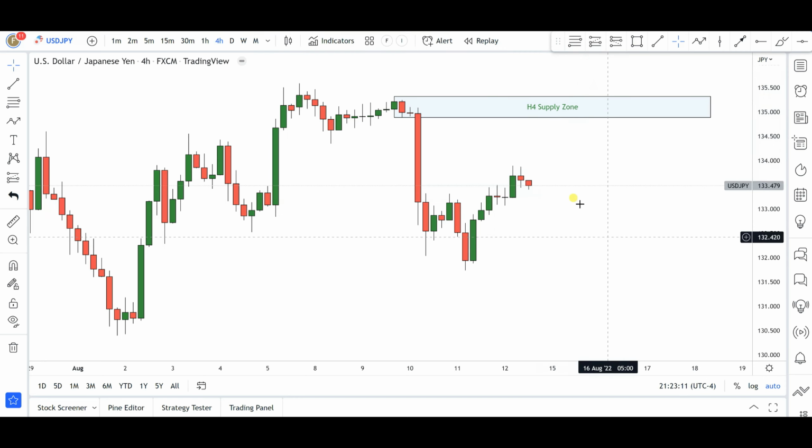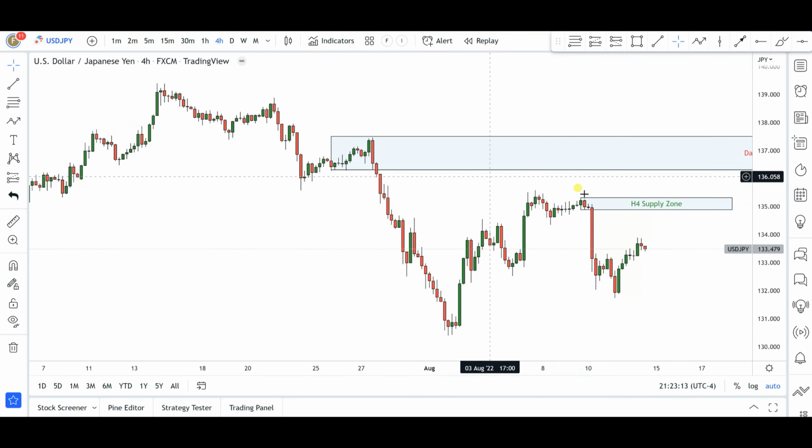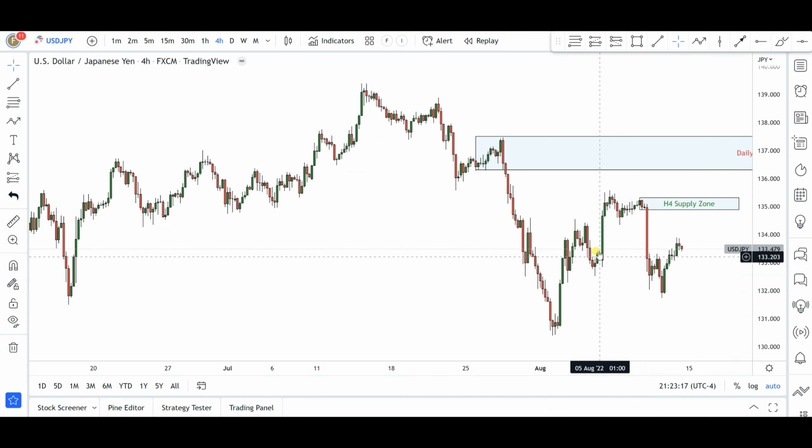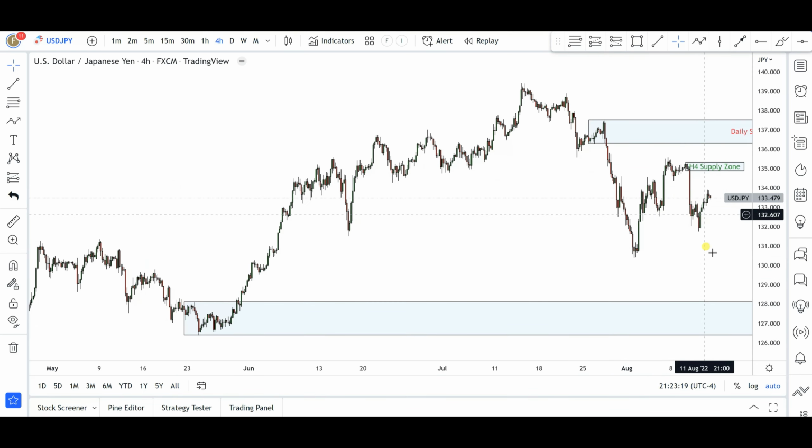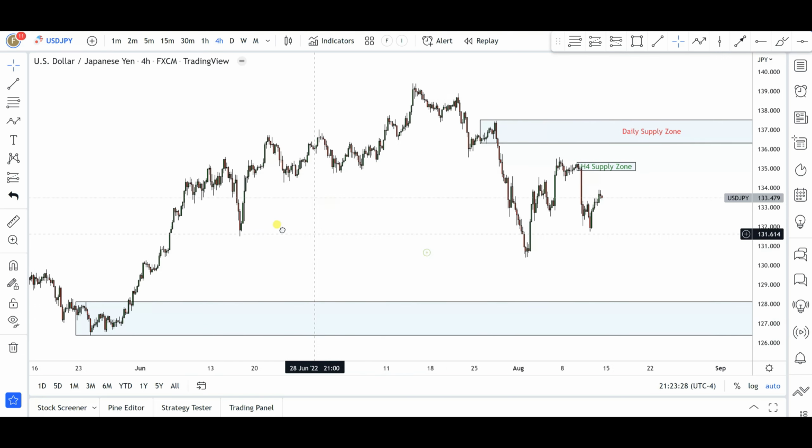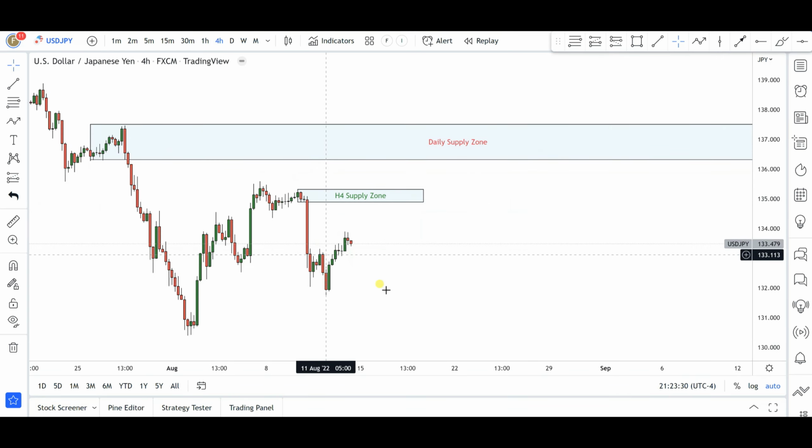Okay, but all in all, what I would prefer to see in this pair is maybe a little push to the upside, from where the bears will come into this market to start pushing these markets heavily to the downside towards the 12800 institutional price level, which is the weekly demand zone area. Okay, so that's pretty much what I can see here in US dollar Japanese yen.